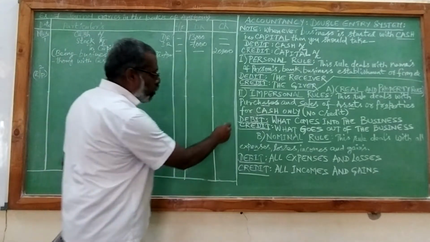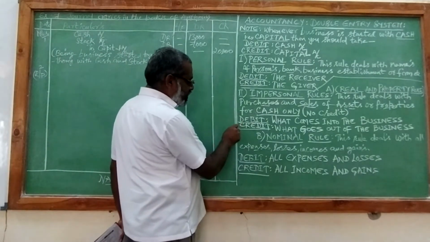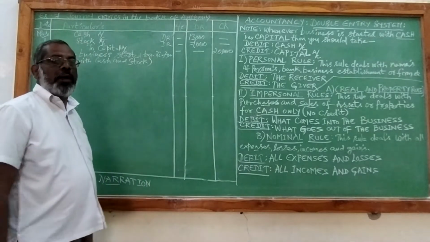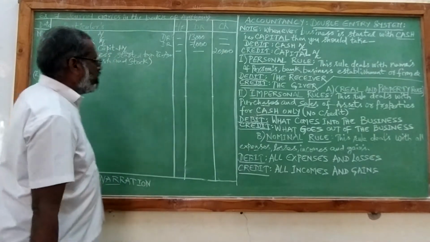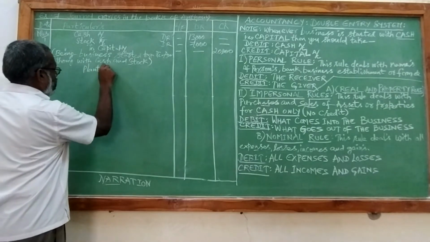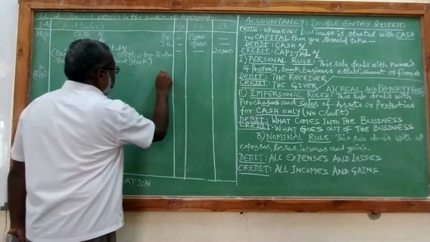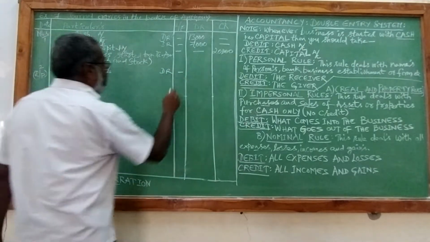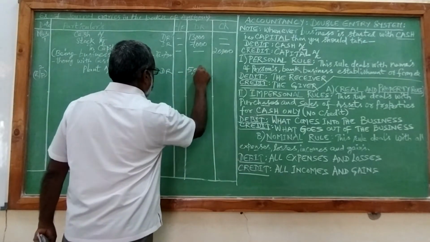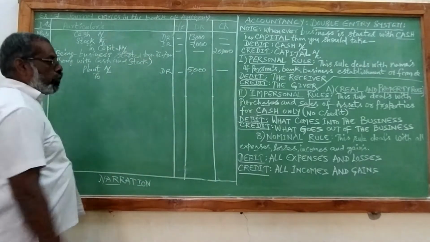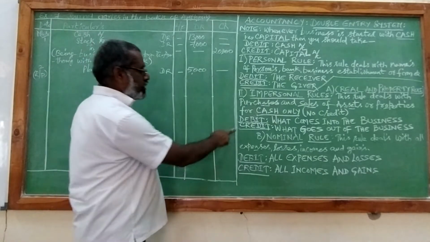So the real property rule is debit what comes into the business, credit what goes out of the business. So what is coming in when we are buying a plant? Plant is coming into the business. So we will debit plant account 5,000 to what goes out of the business? Cash goes out.